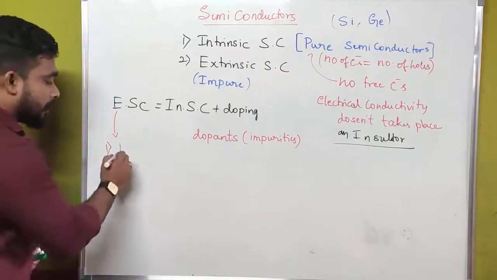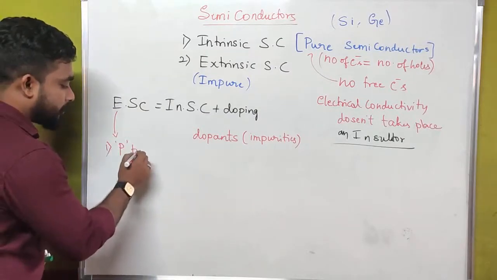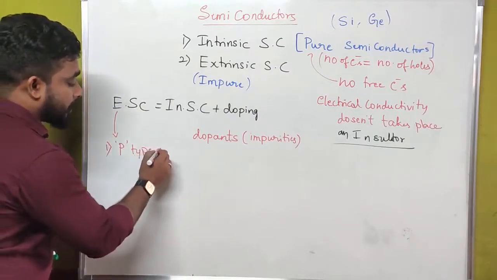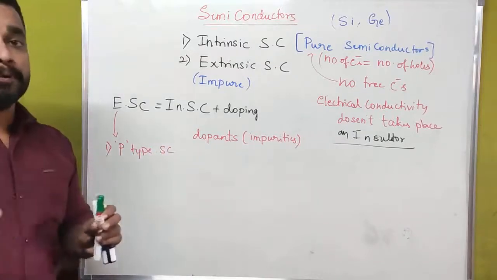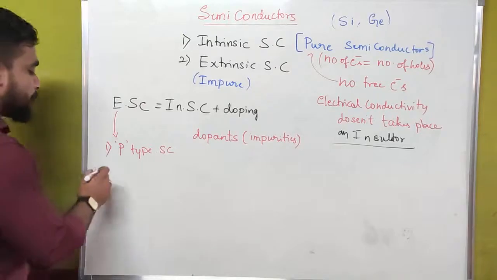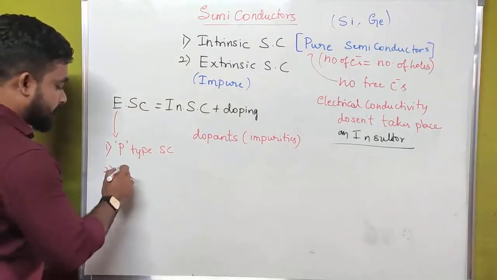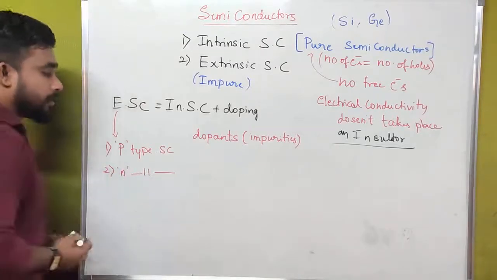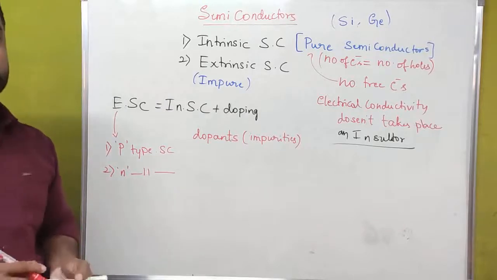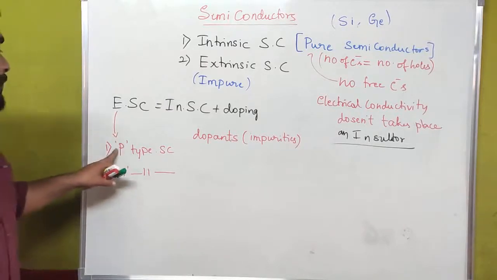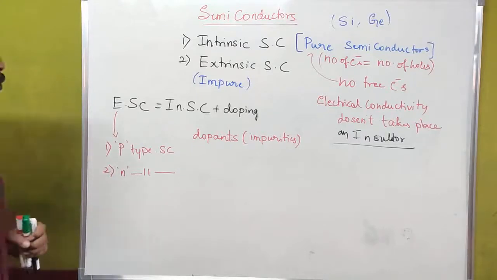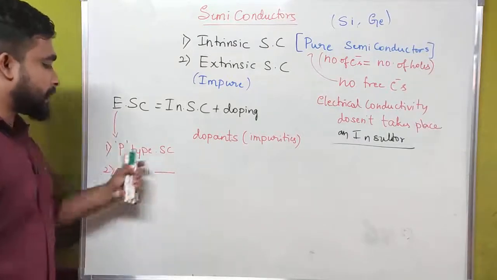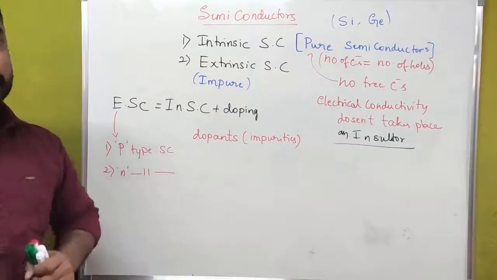They are P type extrinsic semiconductor, or we can also call it P type semiconductor, and N type semiconductor. What is the meaning of P type and N type semiconductors?